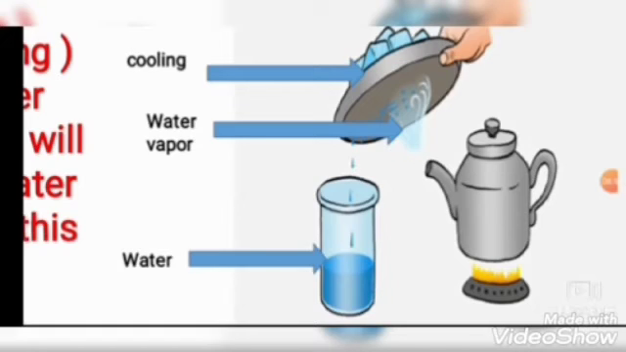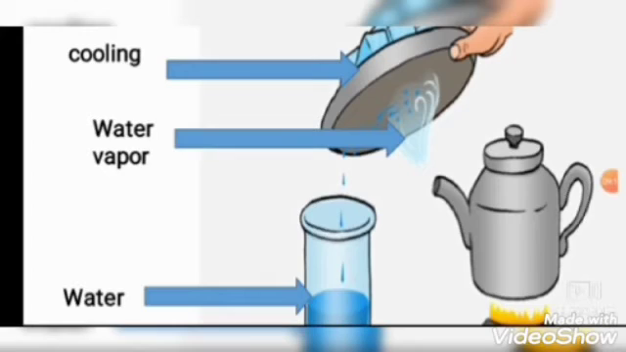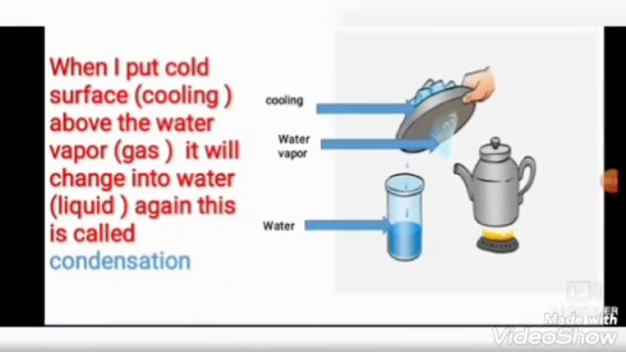This water vapor. When I cover the water vapor with a cold surface, any cold surface, this water vapor will change again into water. When it meets a cold surface, it changes again into water. So I change the water vapor into water again by cooling. This process, Junior 3, is called condensation. So what is the meaning of condensation?